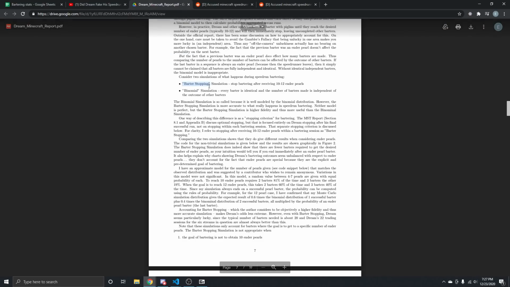But barter stopping would only apply if you took a cherry-picked event of a speedrun. You just looked at one really successful event and then barter stopped on it. Yes, of course, obviously, if you're looking at a very lucky speedrun, of course it's going to look like they had better odds. But that's not the case here. We're looking at multiple sequential speedruns over the course of 6 different streams in the same month. There is no cherry picking of events. You could maybe claim that barter stopping applies to the very last stream of the very last game, the very last speedrun that was made, but you can't apply it across the board like this particular paper tries to do.